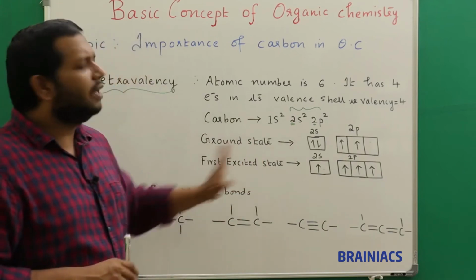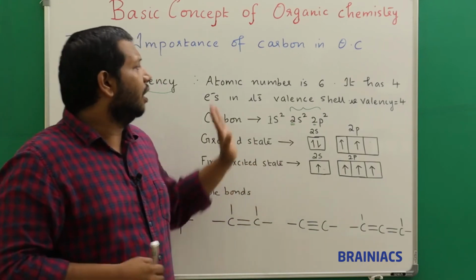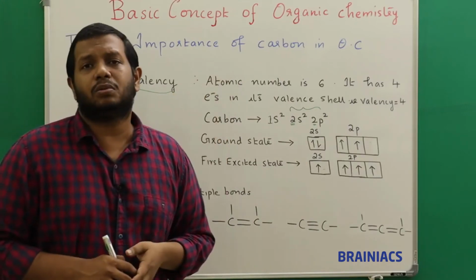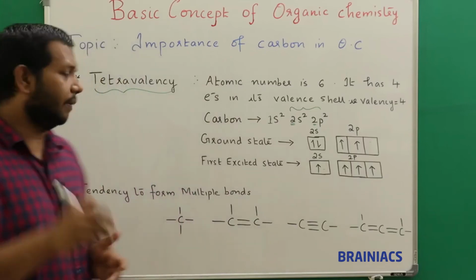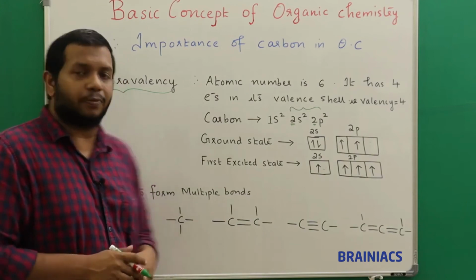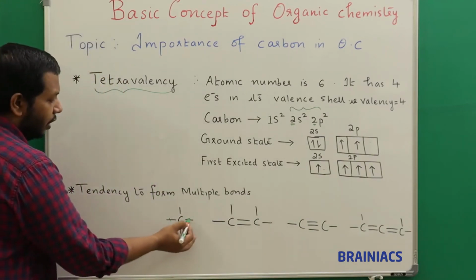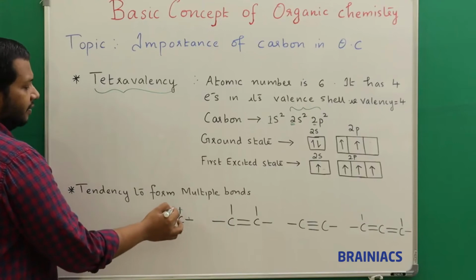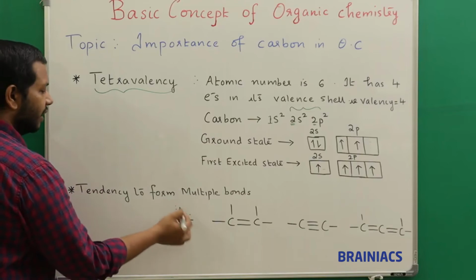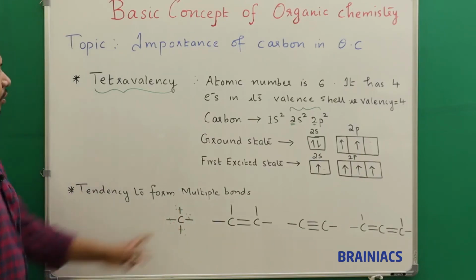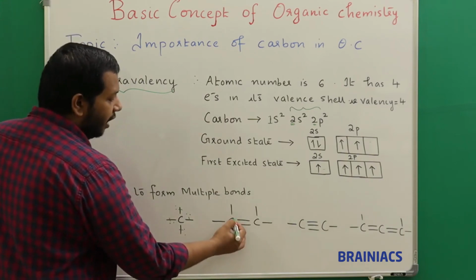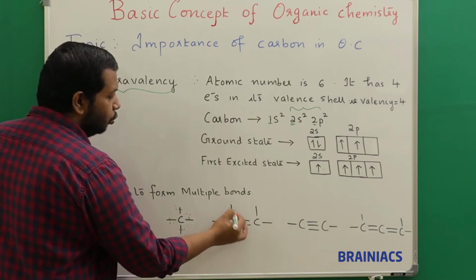Just now, believe that, very simple, carbon has tetravalency, which is one main reason why carbon is able to form the backbone of organic chemistry. Now, the tendency to form multiple bonds: we know that the valency of carbon is 4. If you see here, it can form single bonds, 1, 2, 3, 4. So 4 valencies are satisfied, and one bond is formed of 2 electrons. Please believe that 1 electron comes from the other element due to sharing. So it can form bonds like this. Sometimes it can form double bonds. You can see here carbon, here also you can see 1, 2, 3, 4.